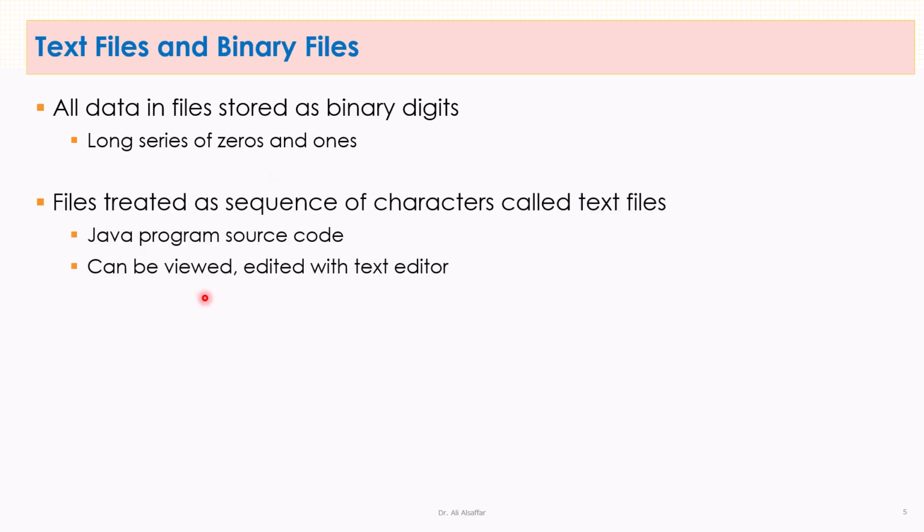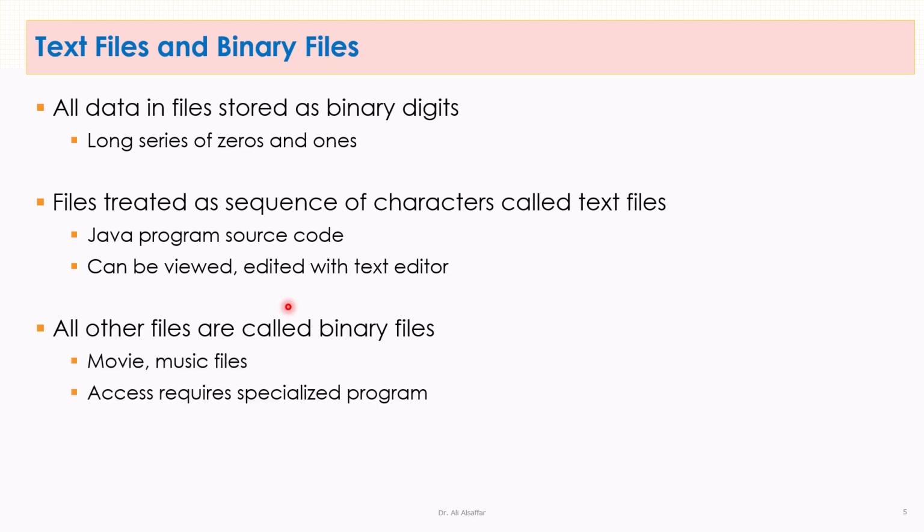Let us first talk about text files. Text files are files that, if you look at the data inside them, appear as a sequence of characters when they are opened by text editors. So files treated as a sequence of characters are called text files. For example, the files that contain your Java program source code are text files. Text files are sometimes also called ASCII files because they contain data encoded using ASCII coding or Unicode. So any file that can be viewed and edited with a text editor, such as JGrasp editor or Windows Notepad, is considered a text file.